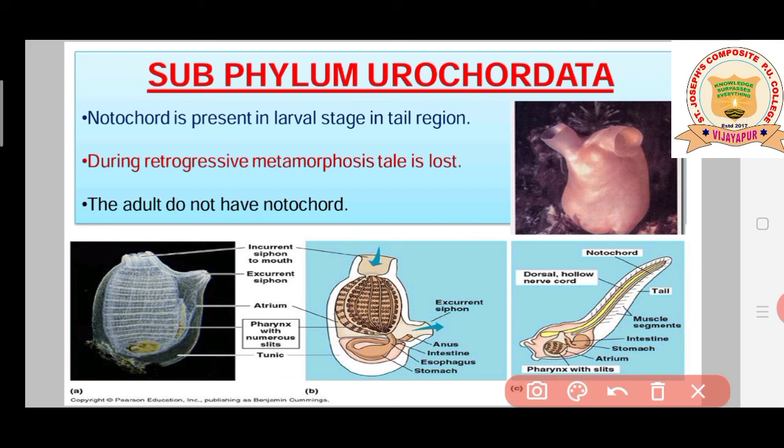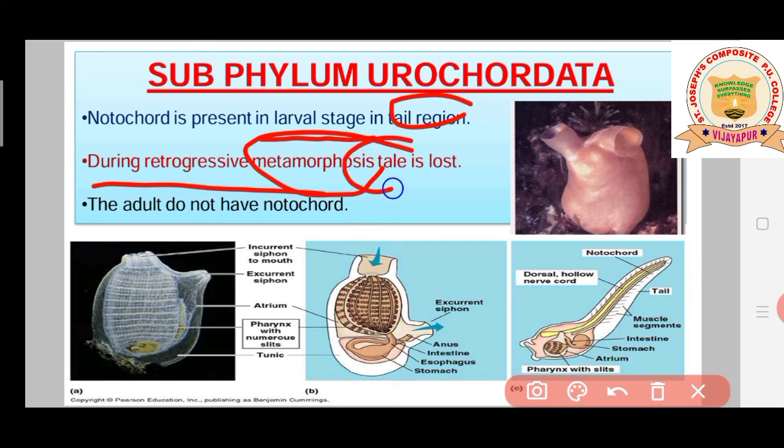Basically in subphylum urochordata, notochord is present only in the larval stage, that too in the tail region, students. Usually in this group of animals, notochord is present in the larval stages in the tail region. It means, during retrogressive metamorphosis, what is metamorphosis here? The larva undergoes changes to become an adult. So during this retrogressive metamorphosis, the tail is lost.